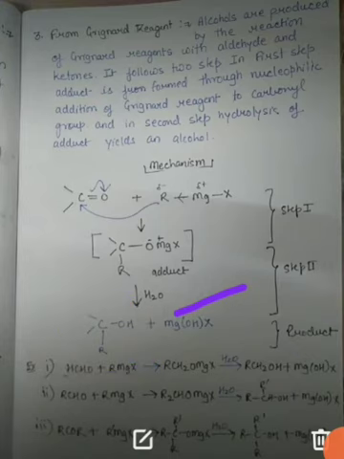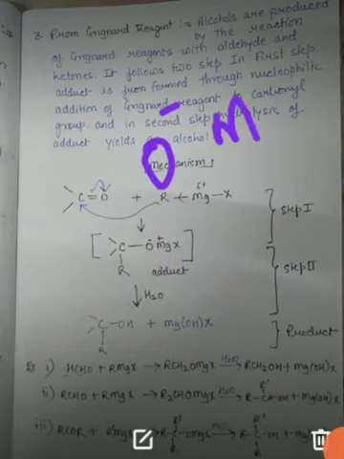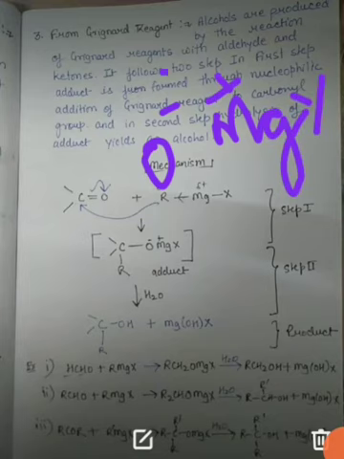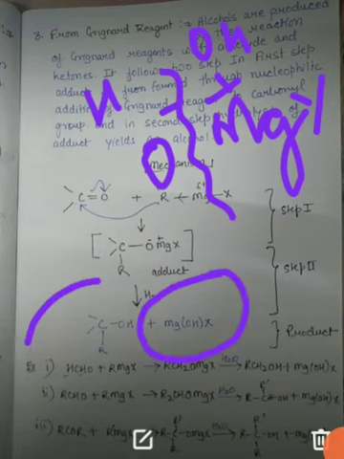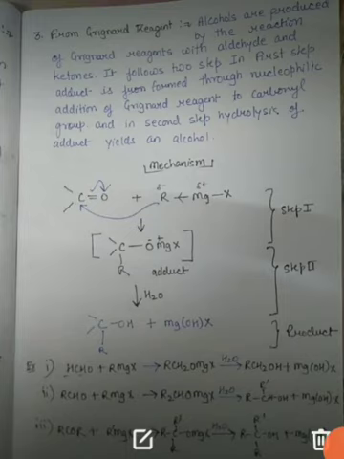What is happening in hydrolysis is that you are breaking this O minus MgX plus bond, and from the water molecule the H will come to the oxygen and OH will go to the MgX, forming MgOHX and the alcohol. What you have to remember here is that in the case of formaldehyde, a primary alcohol will form.